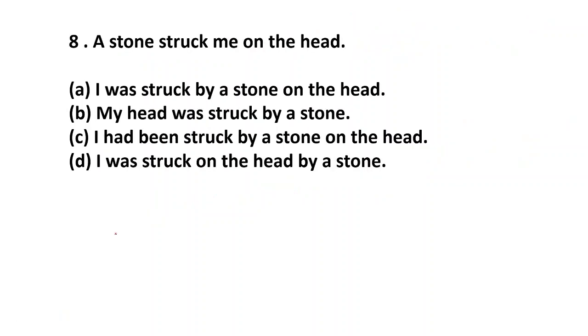Number 8, a stone struck me on the head. Very clear. It is in simple past tense, active voice. Now you find out the passive voice. So this, struck me, is active voice and simple past tense, where the verb is in V2.